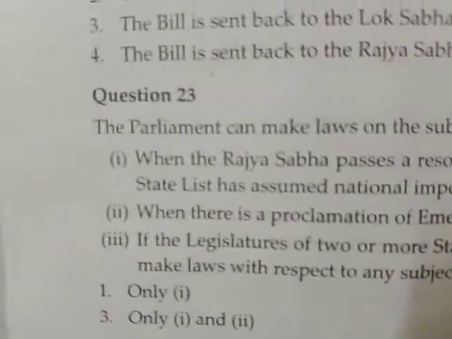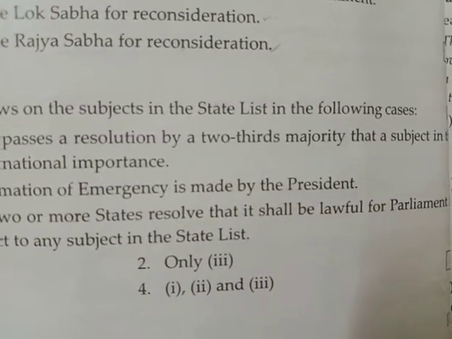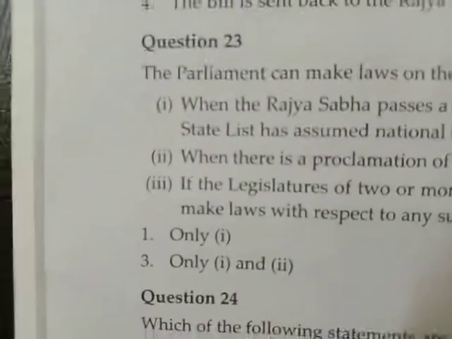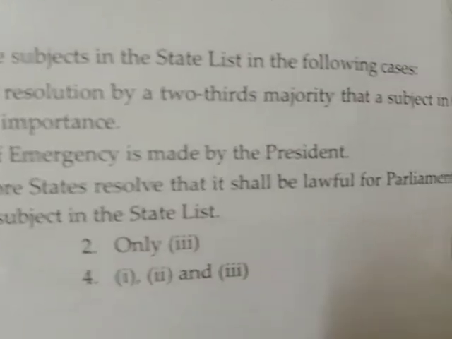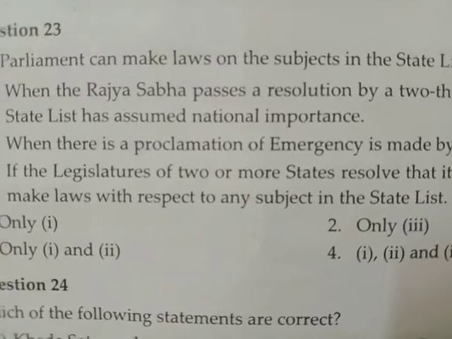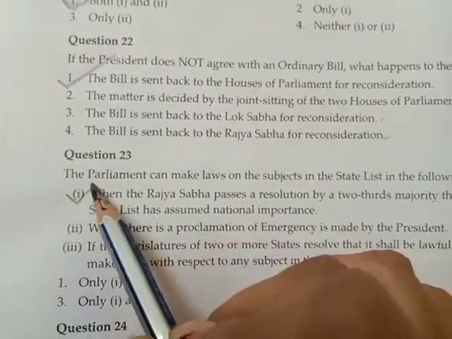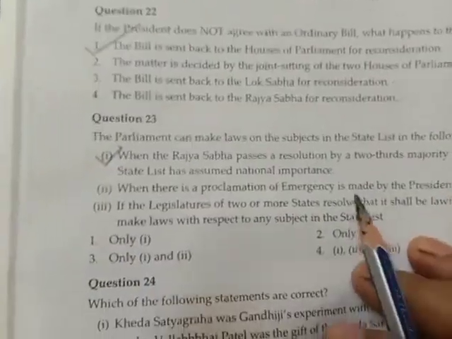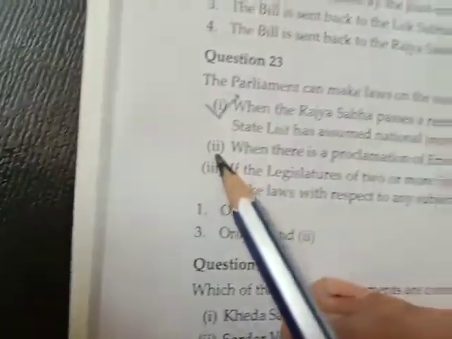Next question: the parliament can make laws on the subjects in the state list in the following cases. When the Rajya Sabha passes a resolution by two-third majority that a subject in the state list has assumed national importance. Yes, it's correct. If Rajya Sabha passes a resolution by two-third majority, then Parliament will be able to make the law on that subject.